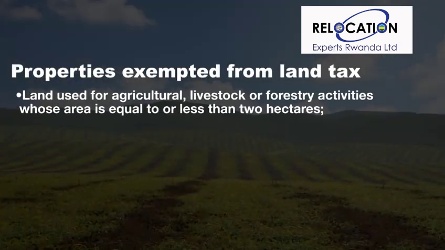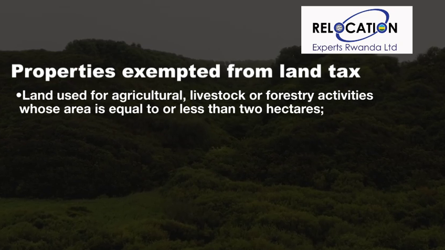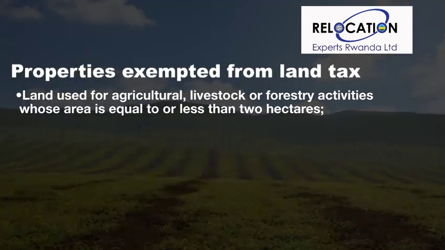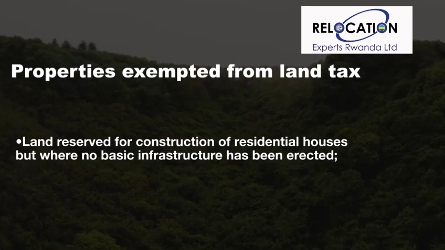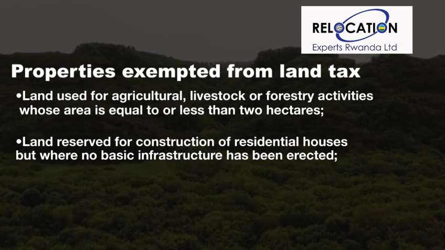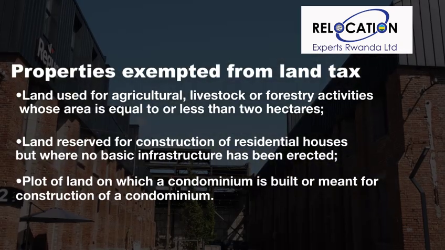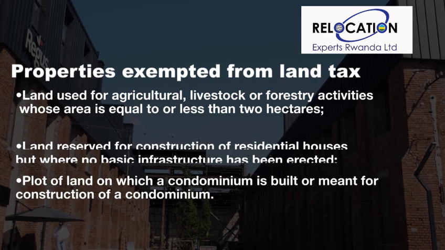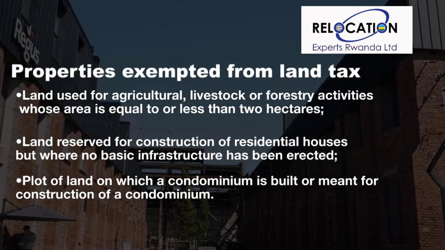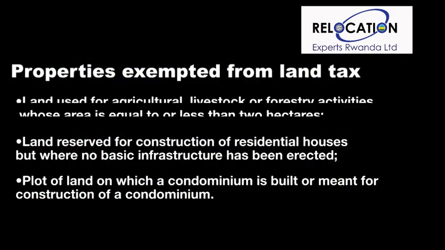Land used for agricultural, livestock, or forestry activities whose area is equal to or less than 2 hectares. Land reserved for construction of residential houses, but where no basic infrastructure has been erected. Plot of land on which a condominium is built or meant for construction of a condominium.